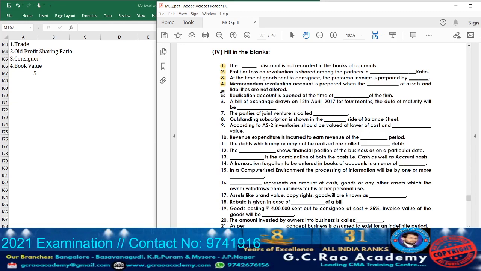Next, moving on to question 5. They are telling realization account is opened at the time of dash of the firm. When will the realization account be opened? Dissolution. Whenever the dissolution of the firm happens, they are going to open the realization account.